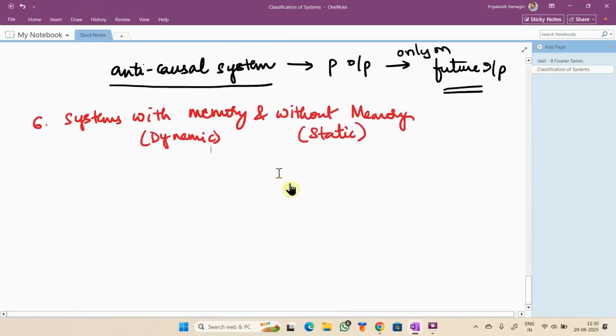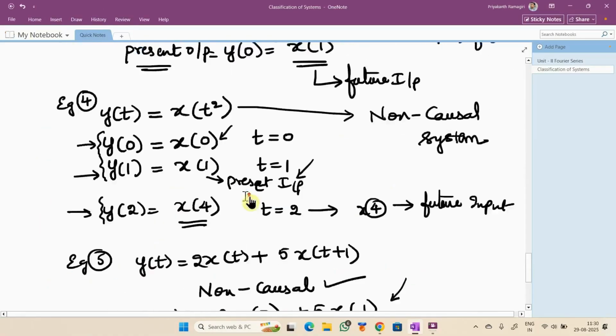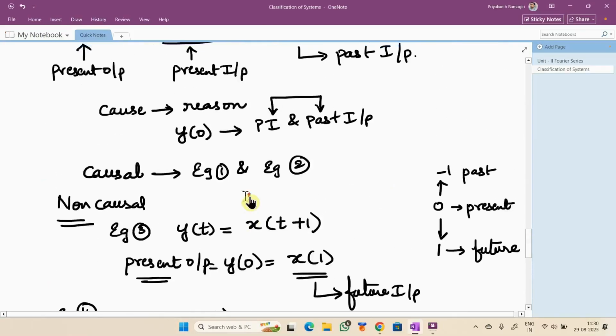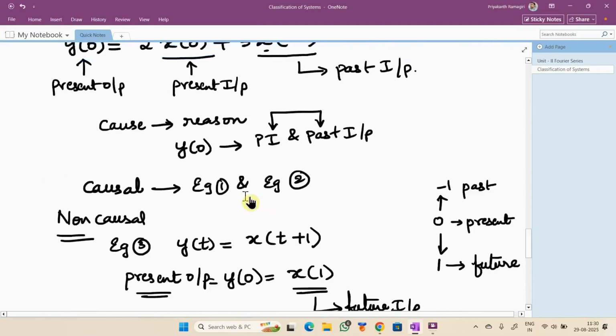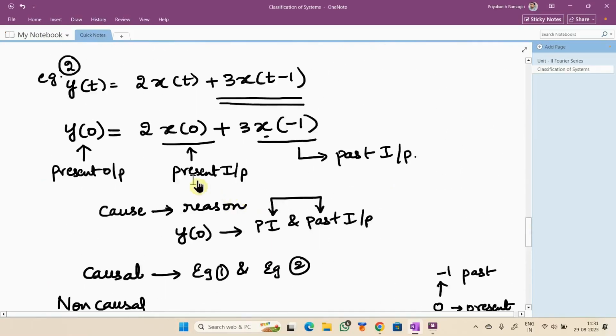Now, I have quoted some examples earlier. The same examples I will quote here also. Can you see this second example which I explained regarding the causal systems? So present output is depending on the present input. It is good, but the system should store one of the past inputs.